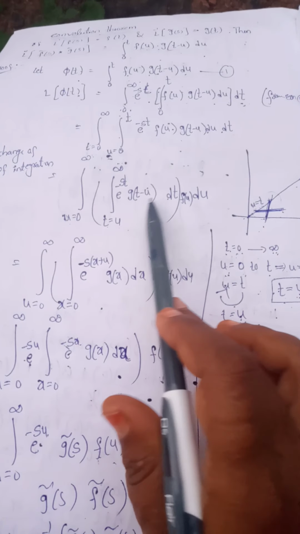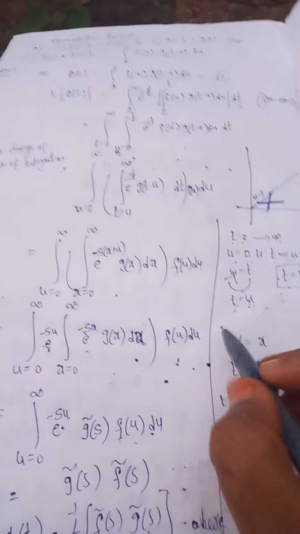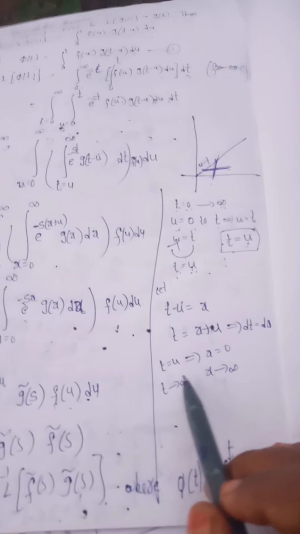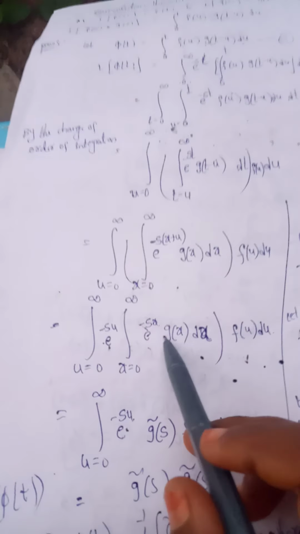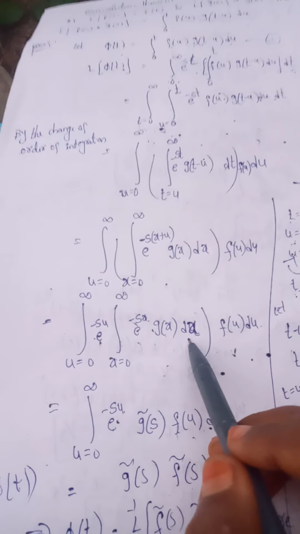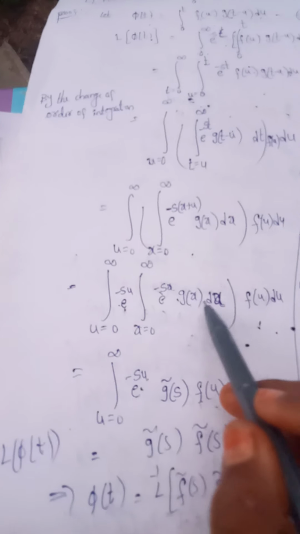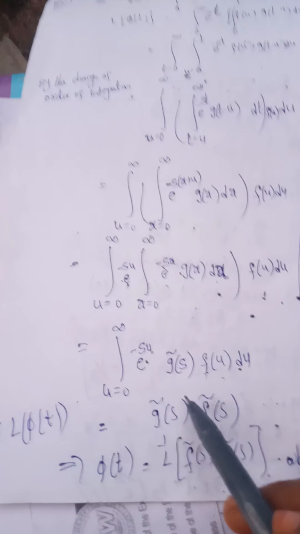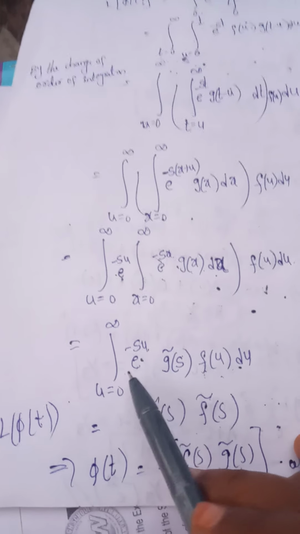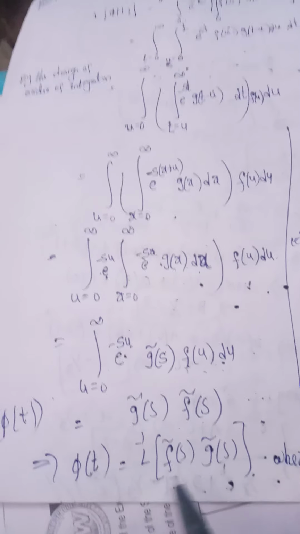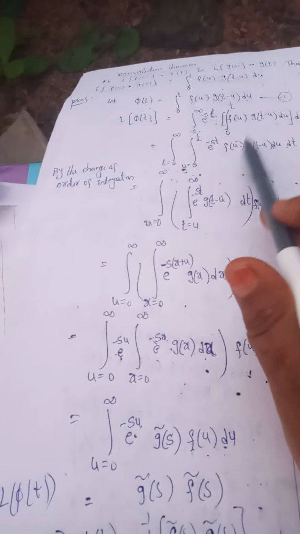Here t minus u is equal to some x. Okay, let t minus u is equal to x, t is equal to x plus u, dt is equal to dx. The limit values also change. So 0 to infinity e power minus st g of t dt function. We know the Laplace transform formula, that is f bar s. Here the function g, so you can take g bar s. So you can write g bar s on the other side. Similarly e power minus st f of t dt, that is f bar s. So phi of t is equal to L inverse of f bar s into g bar s, where phi of t is the integral value.